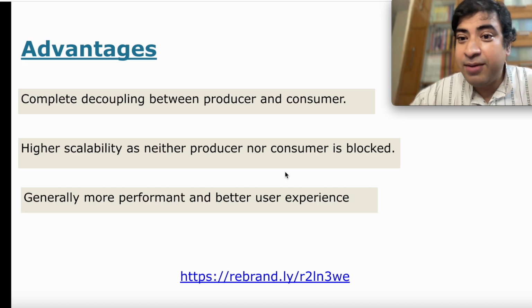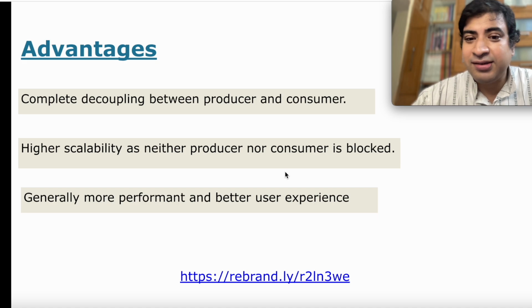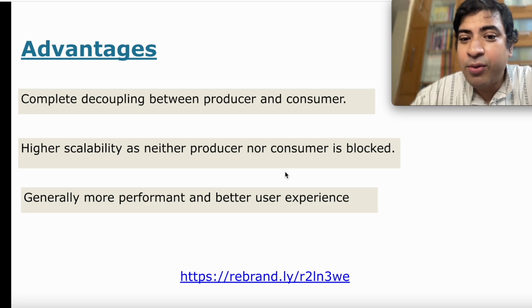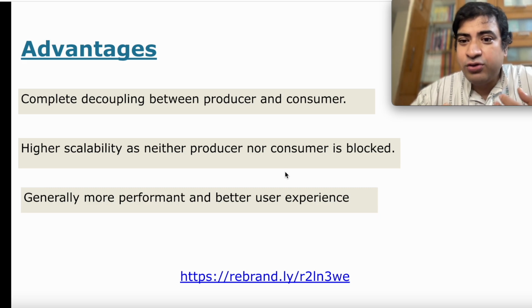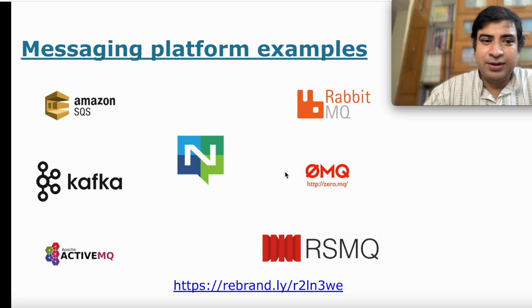You can think of him dispatching to the kitchen. Maybe where he's dispatching is the messaging system from where the cook is actually picking up the order. So that's an analogy of how asynchronous communication can better utilize resources and can make systems more agile, more performant if properly designed.